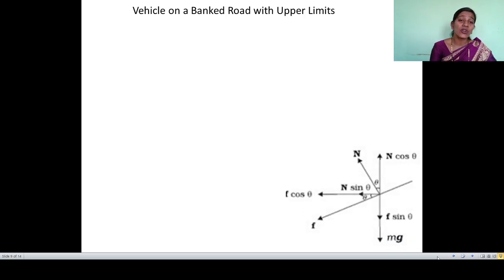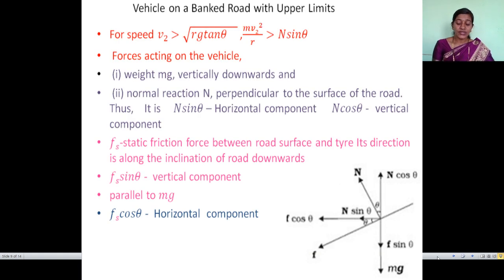Now the vehicle on a banked road with the upper limit, the diagram is shown there. In that diagram, the main difference is the direction of static friction force along the inclination of road: vertically downward in upper limit and vertically upward in lower limit. As the direction of the static friction force changes, the direction of its components also changes.